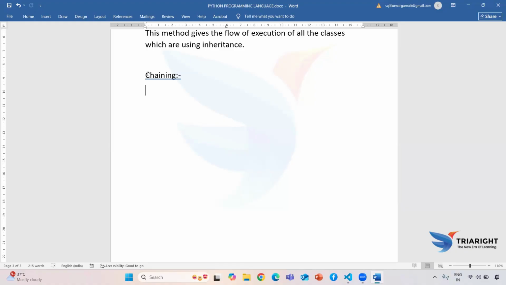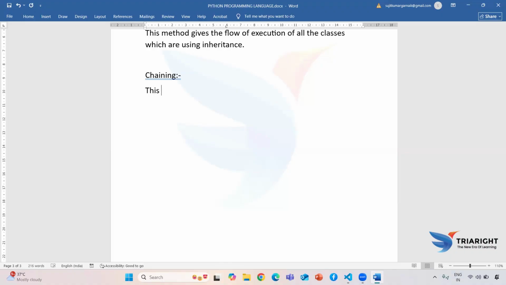First one called constructor chaining and second one called method chaining. So now first we will just write some points, then only we can discuss how the constructor chaining will work. In the upcoming session we will try to understand how the method chaining will work. Okay, so first we are going to write the theory point for chaining.